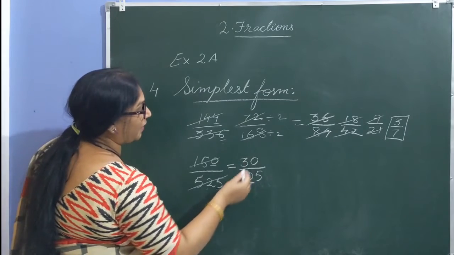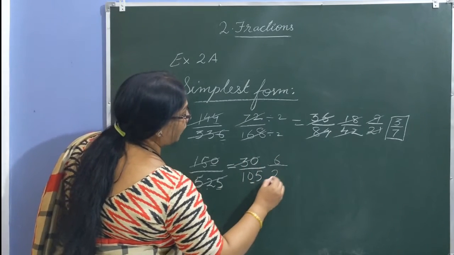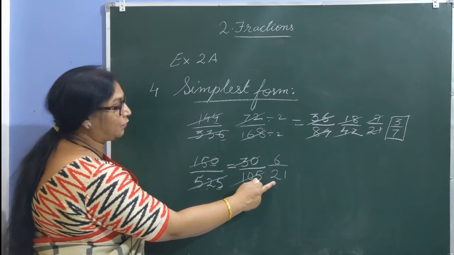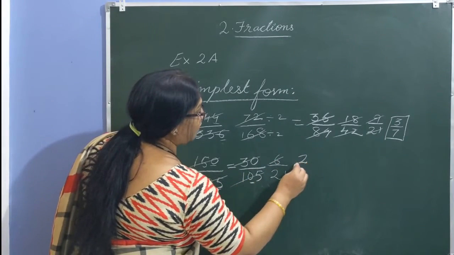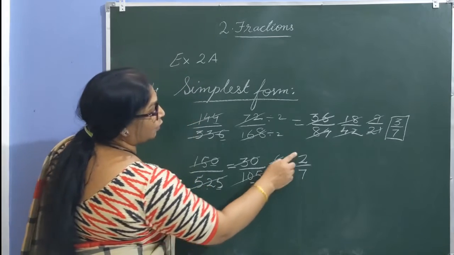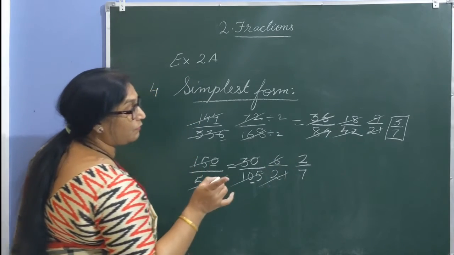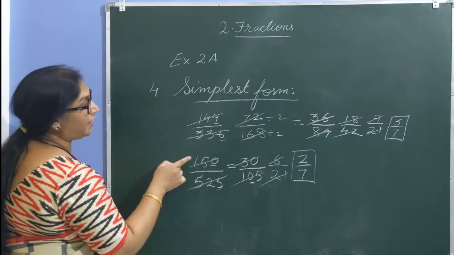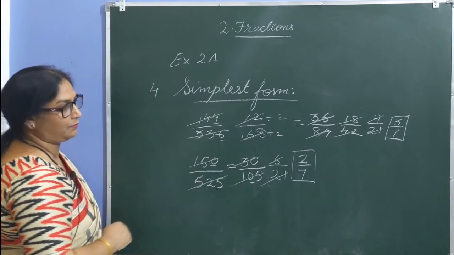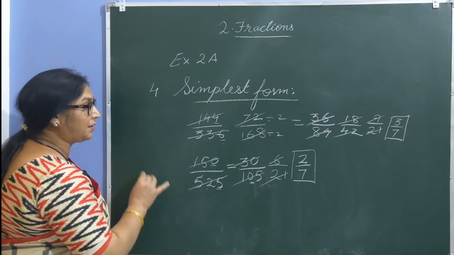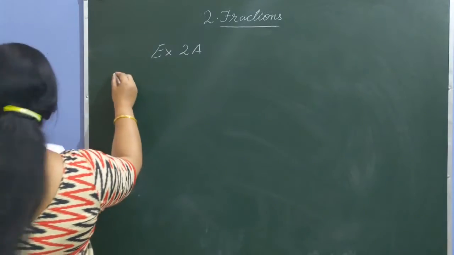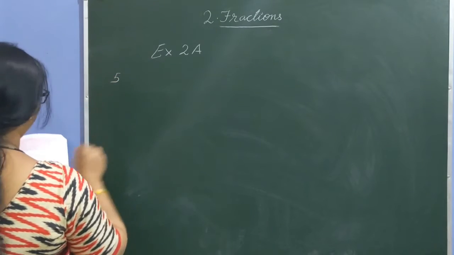Again simplify by 5, 6 times, 21 times. 6 and 21 come in the table of 3. So divide by 3, 2 times, 7 times. 2 and 7 have no common factor other than 1. So this is the simplest form of 150 by 525. This is how we write a fraction in simplest form. Clear?